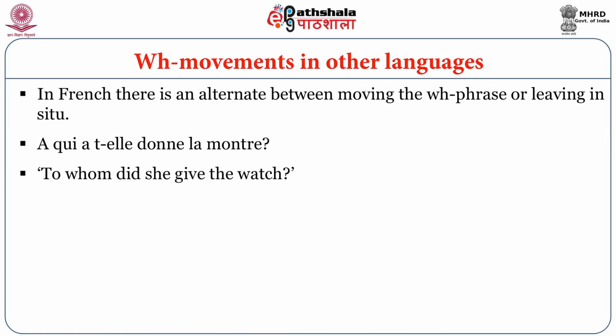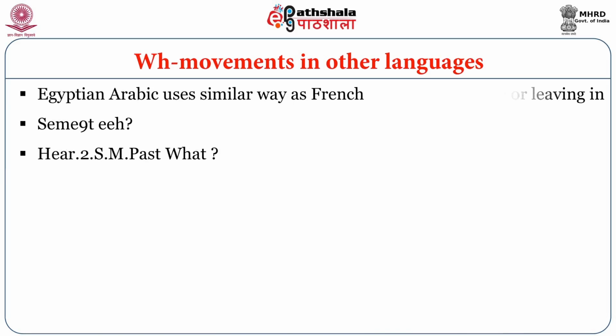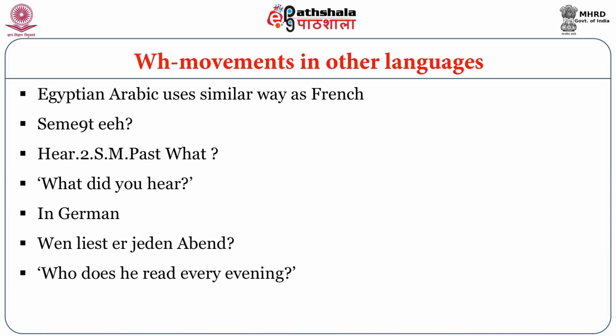To whom did she give the watch? That is written in French on your screen. Egyptian Arabic uses similar ways as French. What did you hear in German is written over there, and who does he read every evening is again there. So you can see that these sentences are in German, with the spelling WEN, but these words are there at the beginning of the sentence.